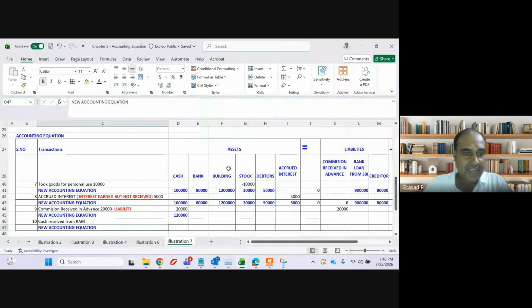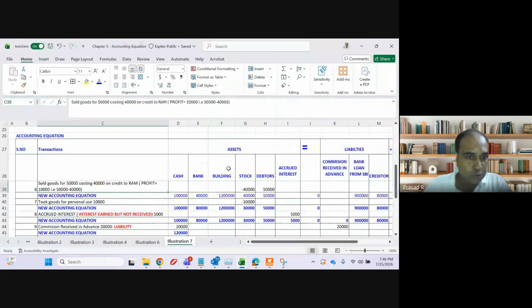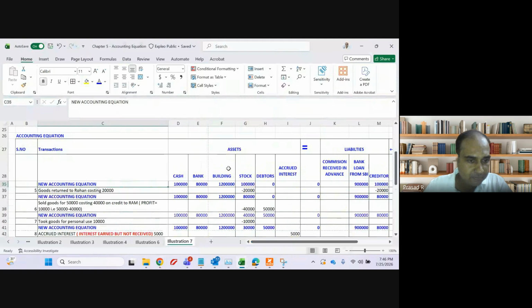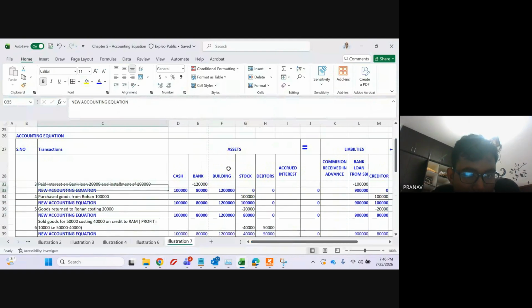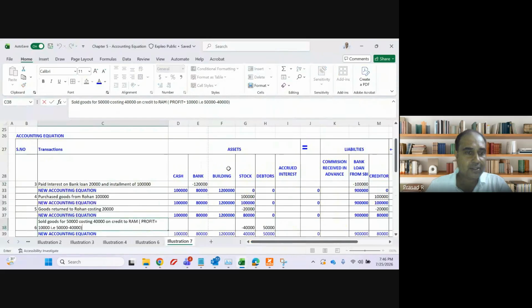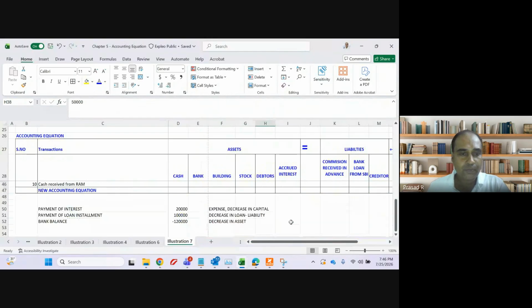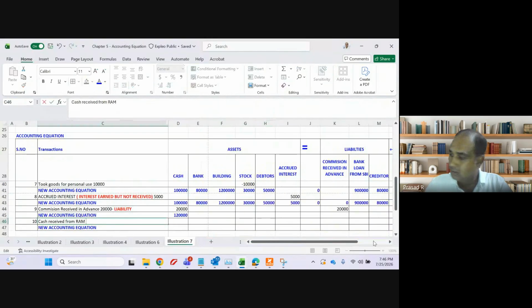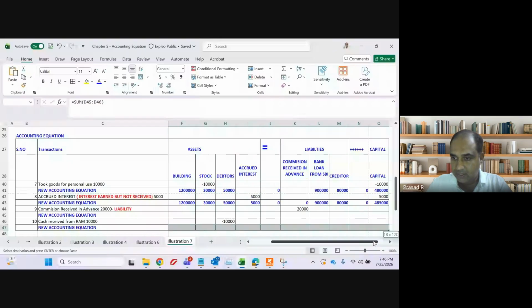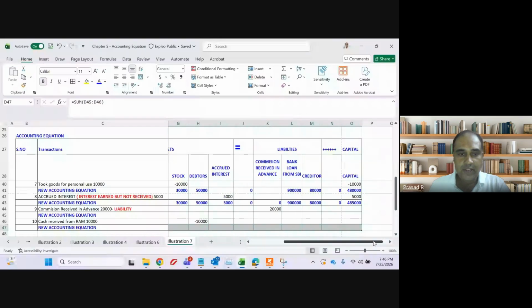Okay. Cash received from Ram. I sold goods to Ram, right? Previously. Where is that? Here, point number 6. Out of 50,000, I am receiving how much now? 10,000 I am receiving from Ram. So my cash will increase by 10,000 and my debtors will decrease by 10,000. Clear? So my new accounting equation will be this one, guys.